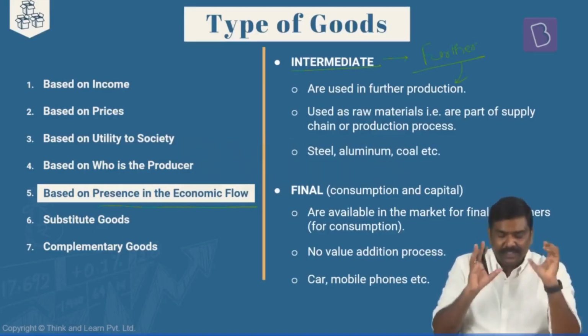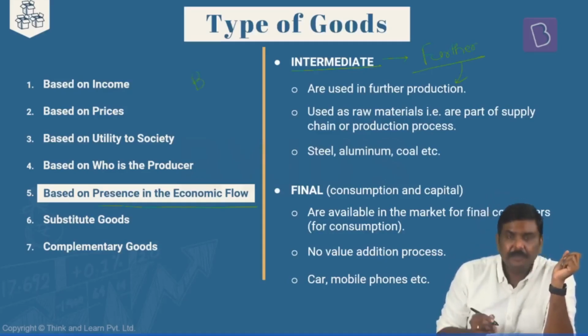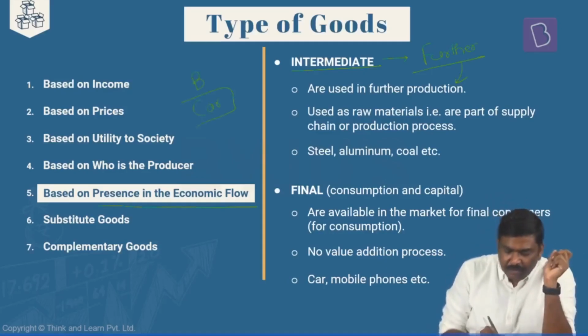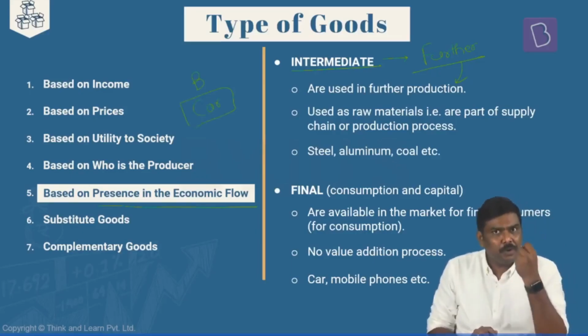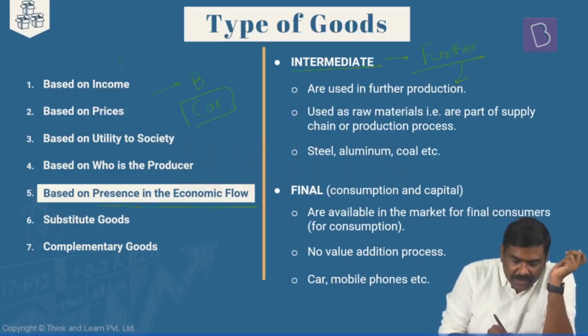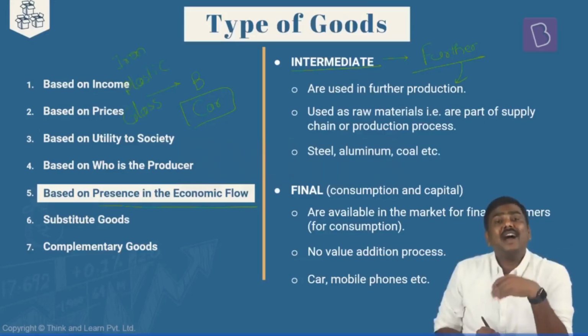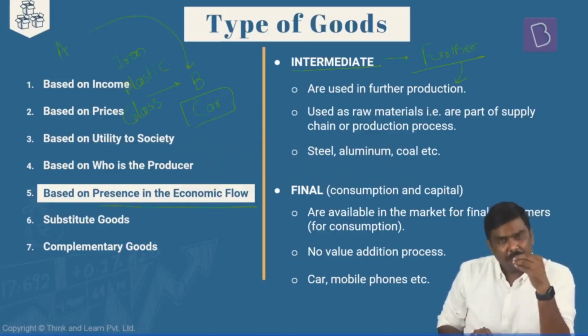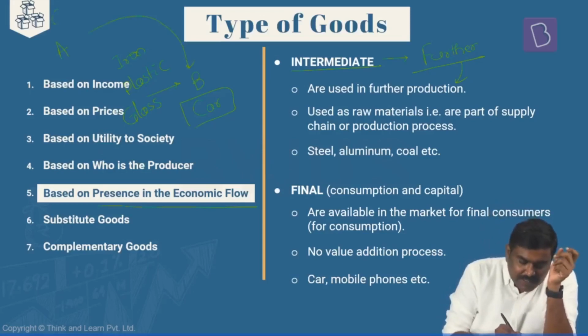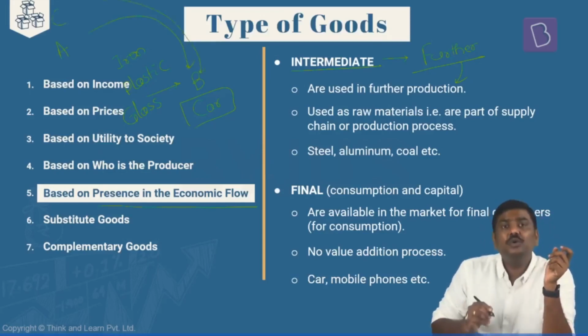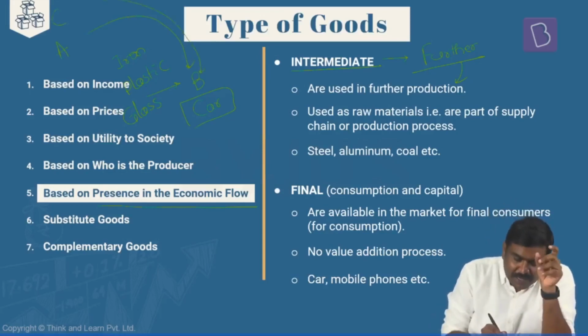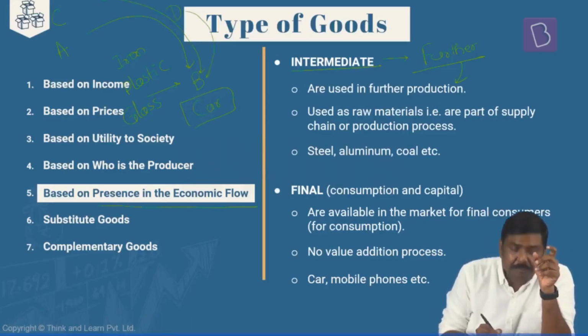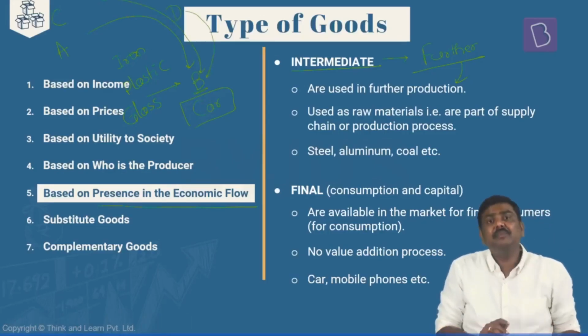For example, let's imagine here is a producer B who is producing cars. But for this manufacturer B to produce a car, he will require iron, plastic, certain glass, etc. Now, there is another company, let's say A, which is supplying iron to company B. There is another company, let's say C, which is supplying plastic to company B. There is another company, let's say D, which is able to supply glass to company B.